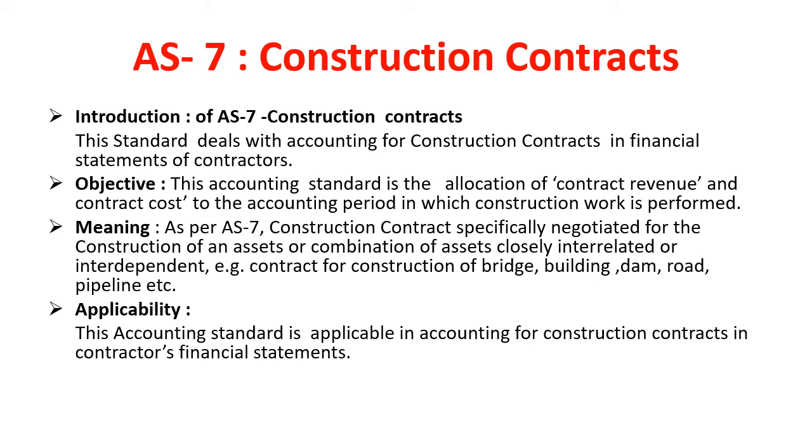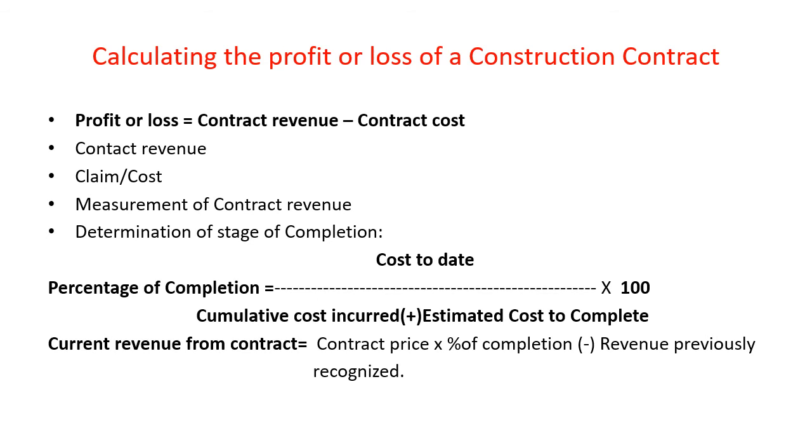This is the objective, meaning and applicability of accounting standard 7, that is construction contract. Calculating the profit or loss of a construction contract. The profit or loss of construction contract is to be calculated as follows.